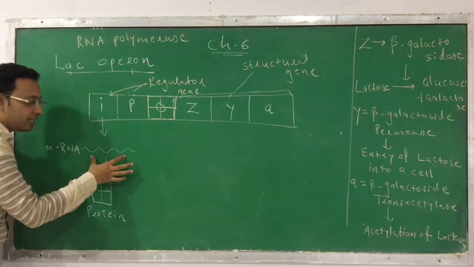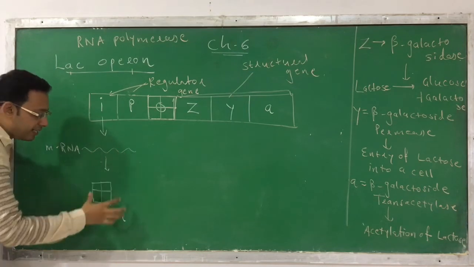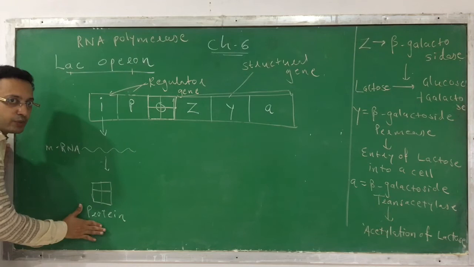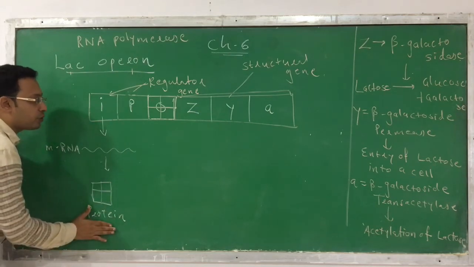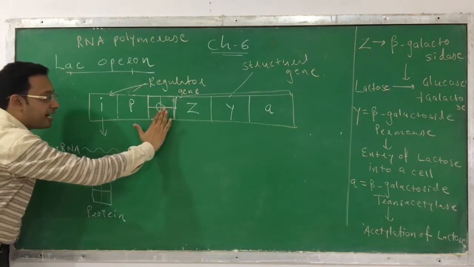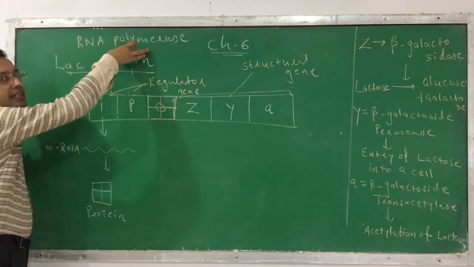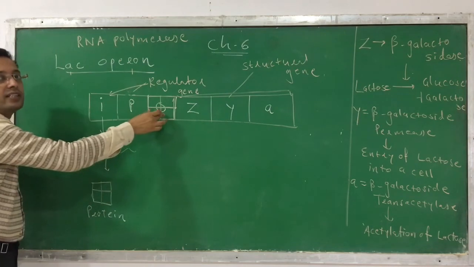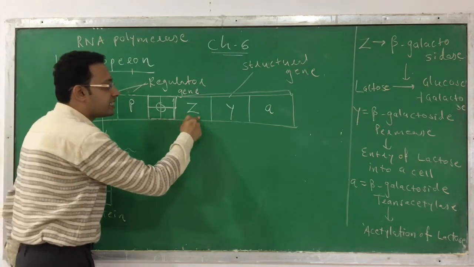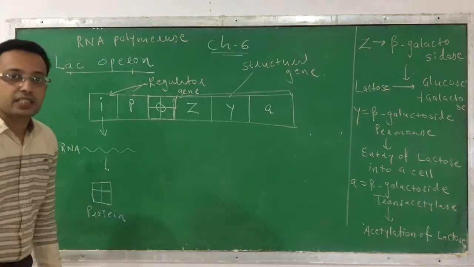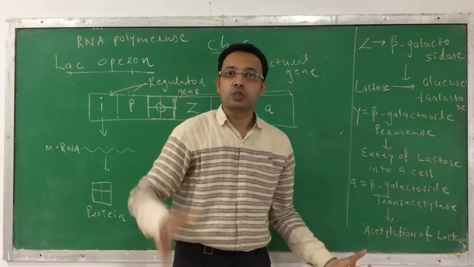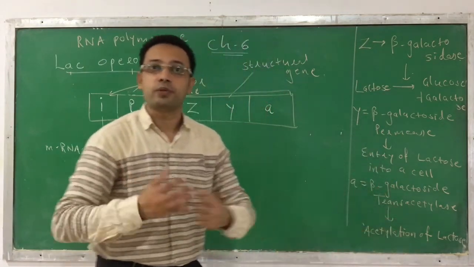So it produces the mRNA. From its mRNA, the tetramer protein is produced. Tetramer means 4. When this tetramer protein is produced, it binds with the operator site. O means operator site. When it binds with the operator site, this enzyme, RNA polymerase, cannot bind with it and cannot promote or initiate transcription of ZYA, and even the translation of ZYA is not produced. Means enzymes are not produced. So when lactose is absent, enzymes are not produced.